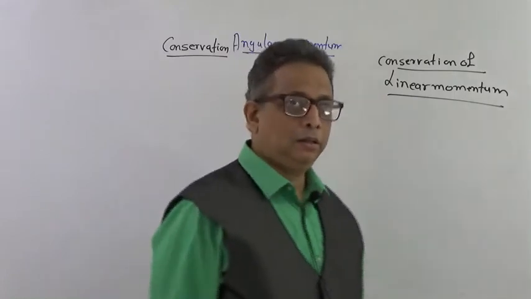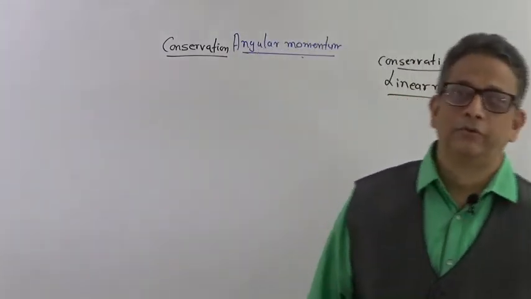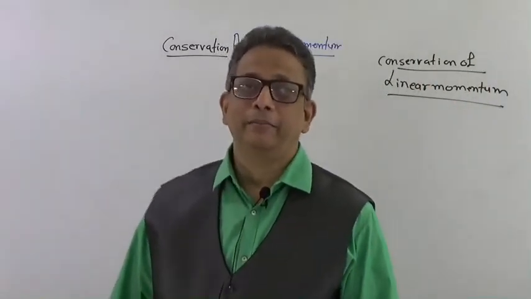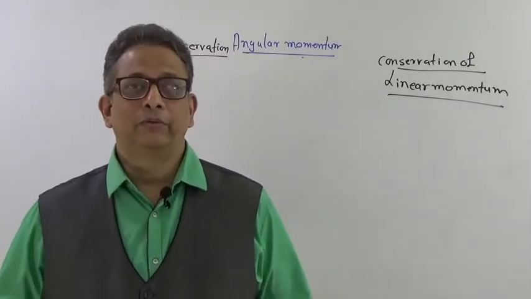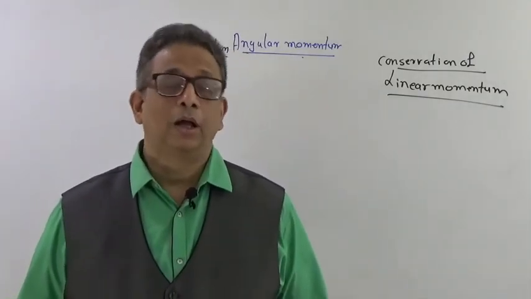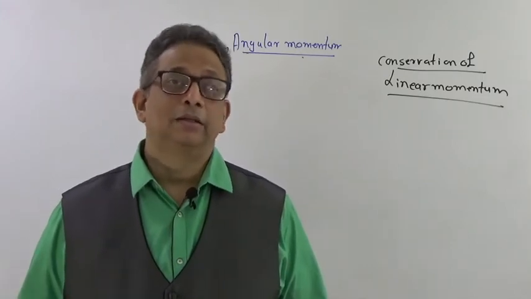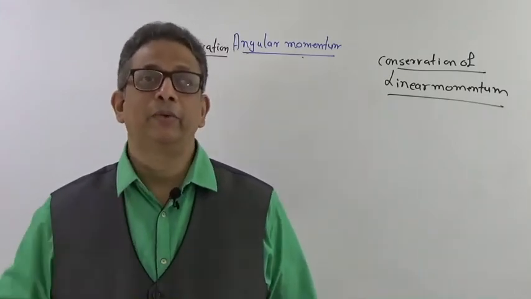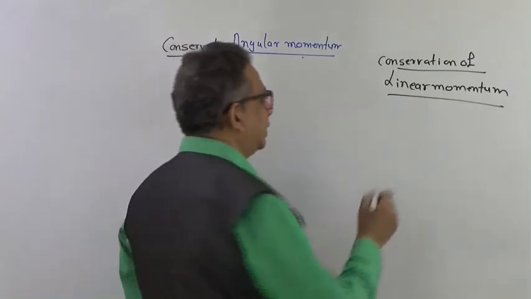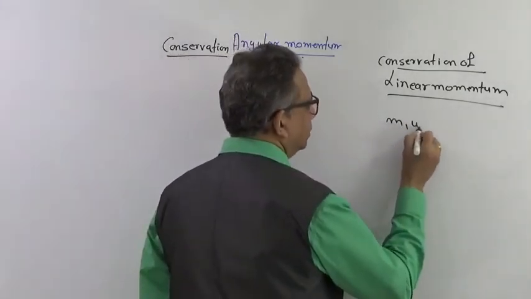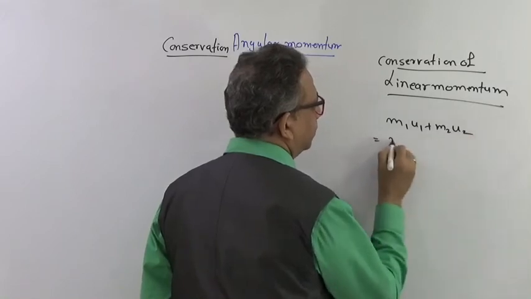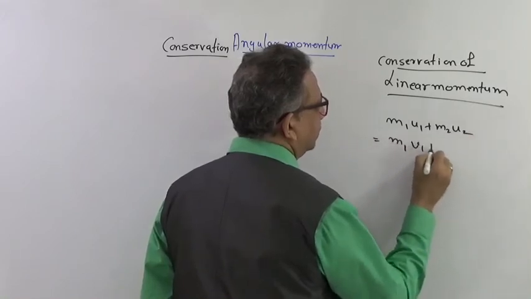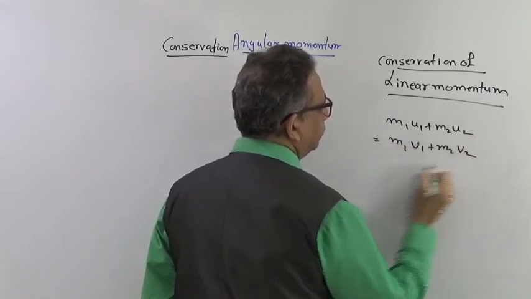So many problems we had done about conservation of linear momentum, that two masses m1 and m2, moving with a velocity u1 and u2 after collision, right? They start moving with a velocity v1 and v2, and then we used to write this equation that m1 u1 plus m2 u2 was equal to m1 v1 plus m2 v2.